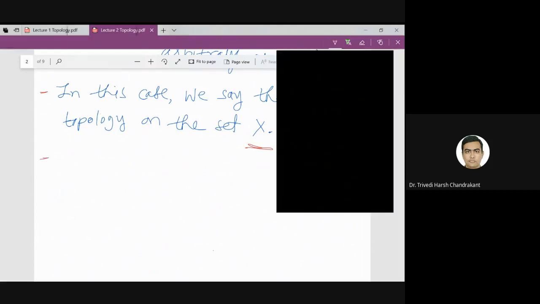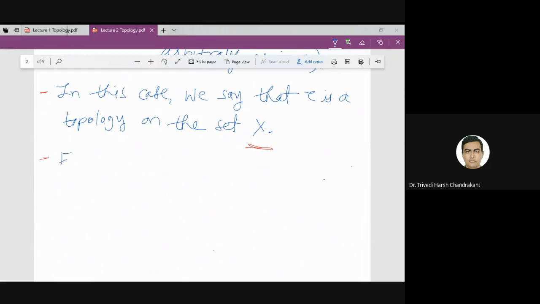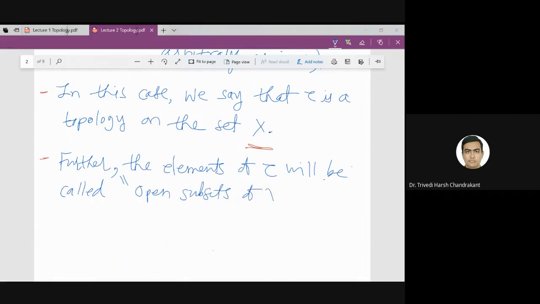The second point is that, further, the elements of the subfamily tau will be called open subsets of the given set X, and open for this particular topology tau.